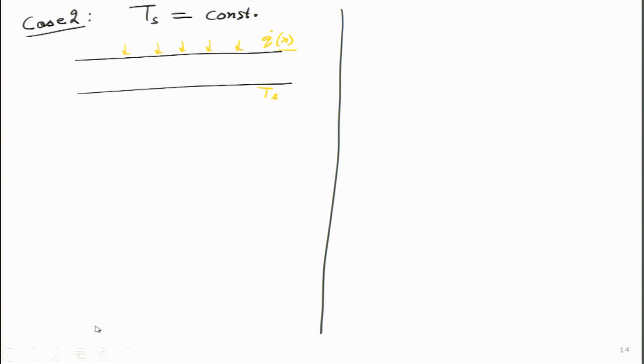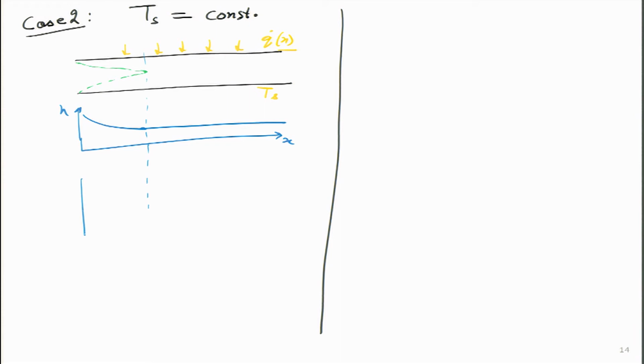So, here again we will have a boundary layer, and the similar analysis we will do over here. That h value, if I draw with x, here it will be very high, then it remains constant, this is the same thing. And now I want to draw the temperature of the fluid as a function of x over here. The first thing I will draw is the temperature of the surface as a function of x, so that will be a constant over here. So this is Ts.